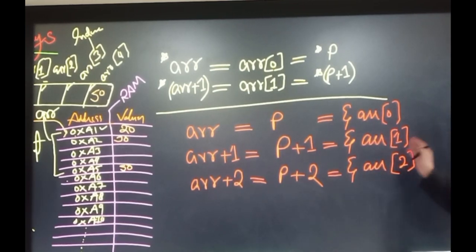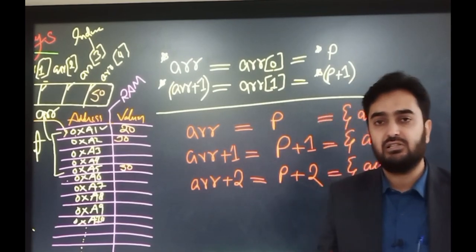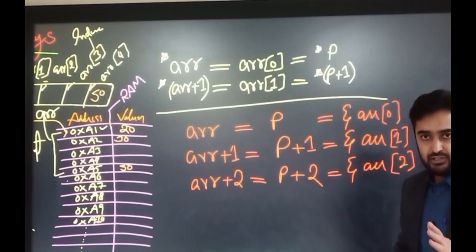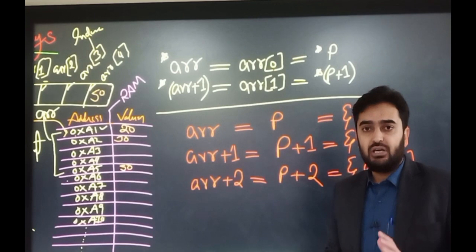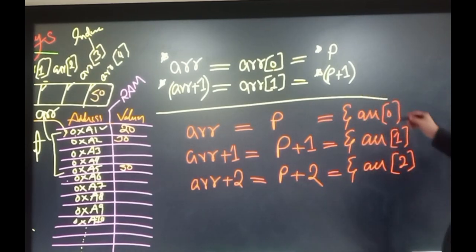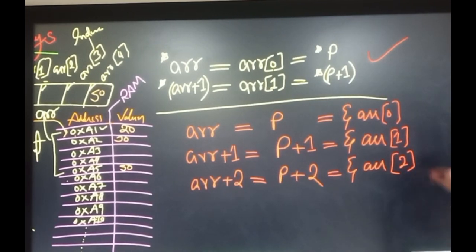Okay, so these are very common methods that we can use to access the addresses and the values inside the array, using pointers, using only the name of the array, and using indices of the array. So this is a short summary to access the values, and this is to fetch the addresses of each element.